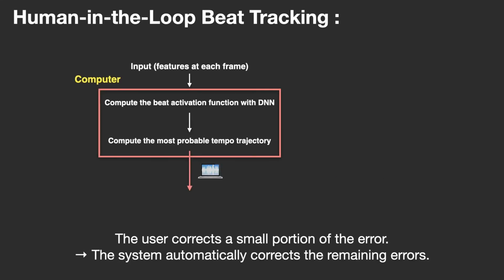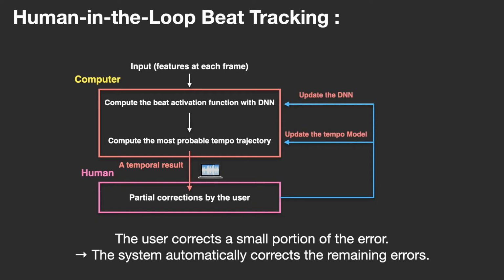To address this, we propose a human-in-the-loop system for adapting the internal model to the user. In this system, the user does not need to correct all errors manually, but rather only a small portion of the errors. The system then adapts the internal neural network model to the target, and automatically corrects remaining errors.